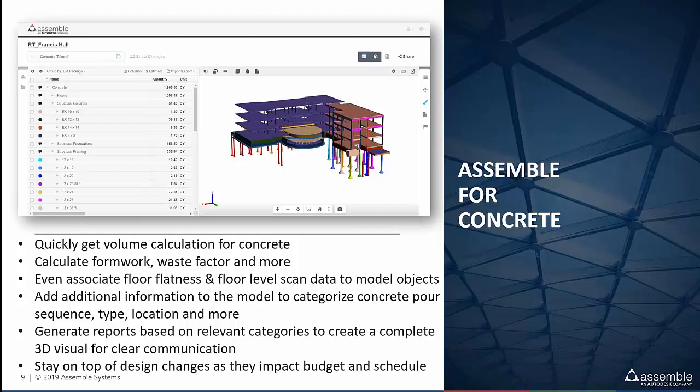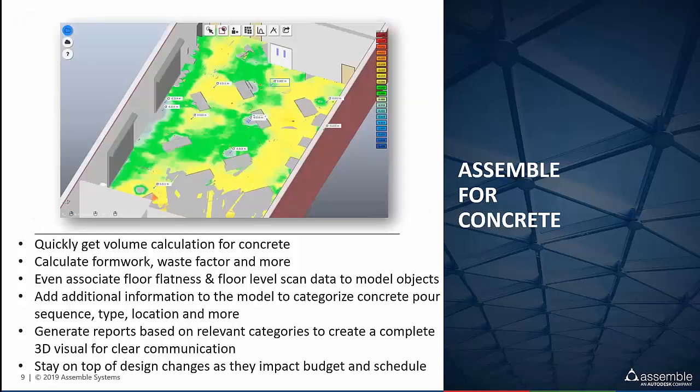Also, we won't show this today, but I mentioned some of our GCs that are tracking progress within Assemble, and a few of them have actually moved a step beyond that and are appending condition scan data, laser scan data from the field, things like floor flatness scans, steel column scans for deviation, and much more. And they're connecting those scans into Assemble and the Assemble model and sharing that through our web browser out to the rest of their team.